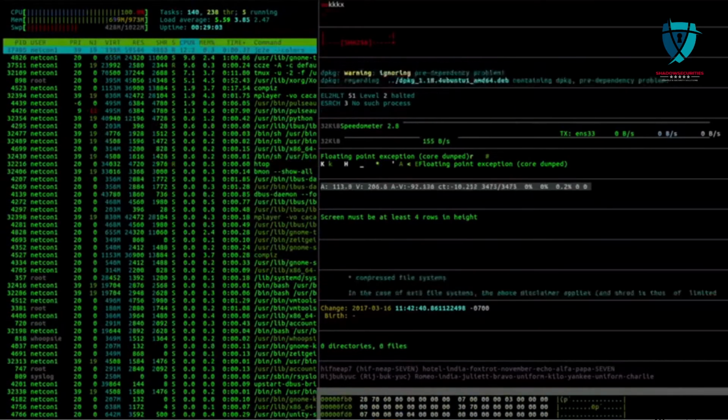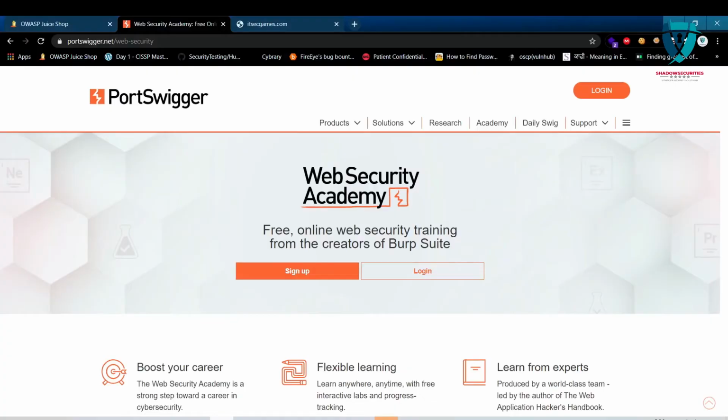If I speak about the resources I'm going to use, I will take you to PortSwigger. PortSwigger's Web Security Academy, as we can see here, offers free online web security training from the creators of Burp Suite. This was presented by the Burp Suite creators and the writers of The Web Application Hacker's Handbook.